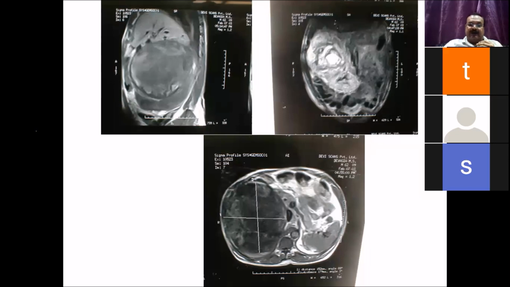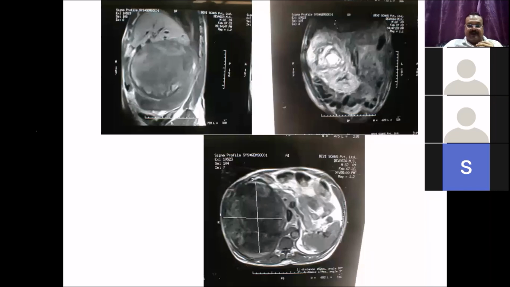So a fatty component stands out on MRI, which does not stand out on a CT scan. And the management strategy for a liposarcoma differs from other sarcomas. That is why, to segregate whether you are dealing with a liposarcoma or any other type of sarcoma, MRI sometimes helps.